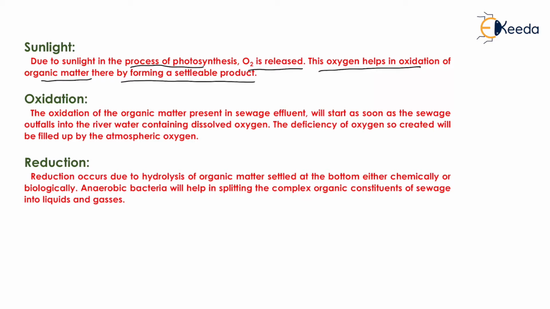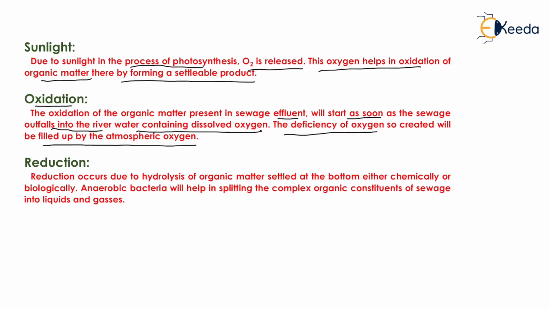Now the next process is the oxidation process. The oxidation of organic matter present in sewage effluent will start as soon as the sewage outfalls into river water containing dissolved oxygen. Now the deficiency of oxygen so created will be filled up by the atmospheric oxygen. Now river is a flowing water. Due to the flowing water of the river, it gets aerated every time and it will take all the atmospheric oxygen and become aerated. Now if there is enough dissolved oxygen in that water, that dissolved oxygen will be consumed by the microorganisms and they will do the decomposition of organic matter, and that process is known as oxidation process.